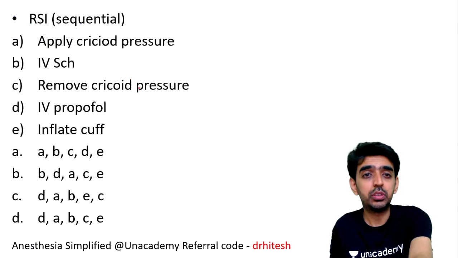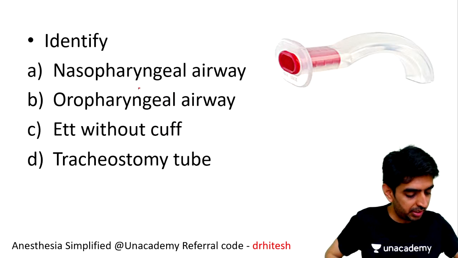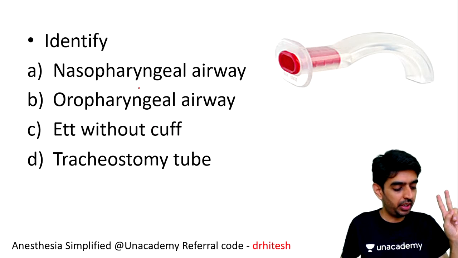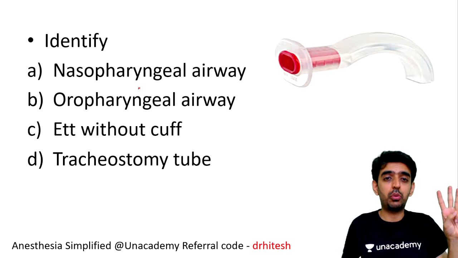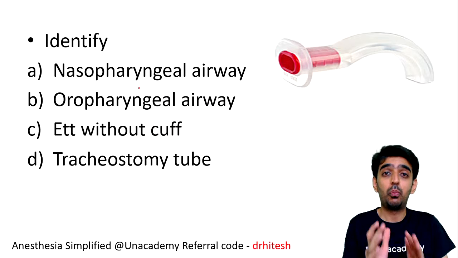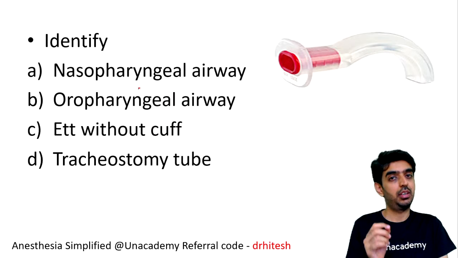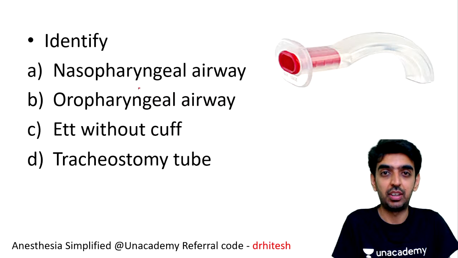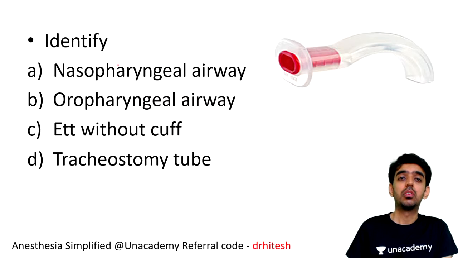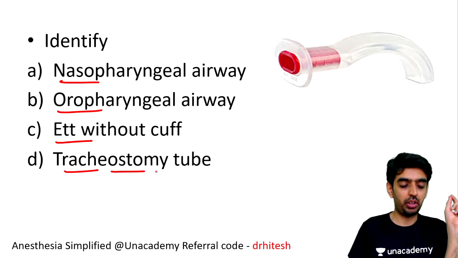So shall we take one more question? Identify this image that is shown in your figure. Is it a nasopharyngeal airway, oropharyngeal airway, endotracheal tube without cuff, or tracheostomy tube? Just a simple one-liner, again an image-based question. These have been asked in the previous examination in AIIMS last year. So what is this: a nasopharyngeal airway, oropharyngeal airway, ET tube without cuff, or tracheostomy tube?